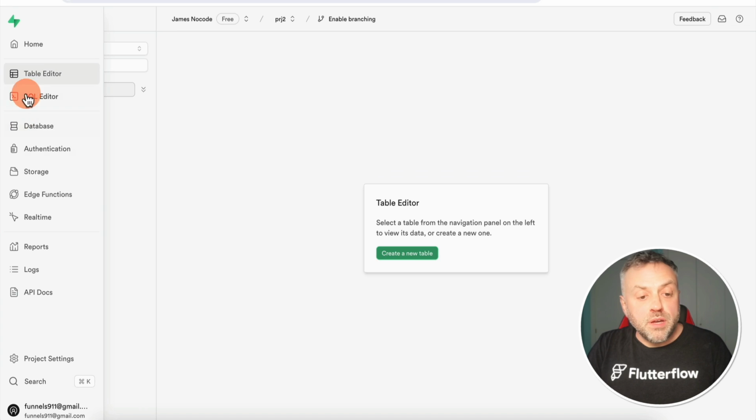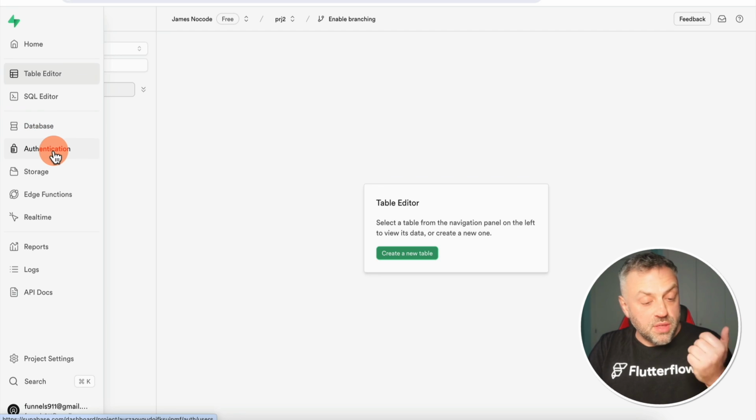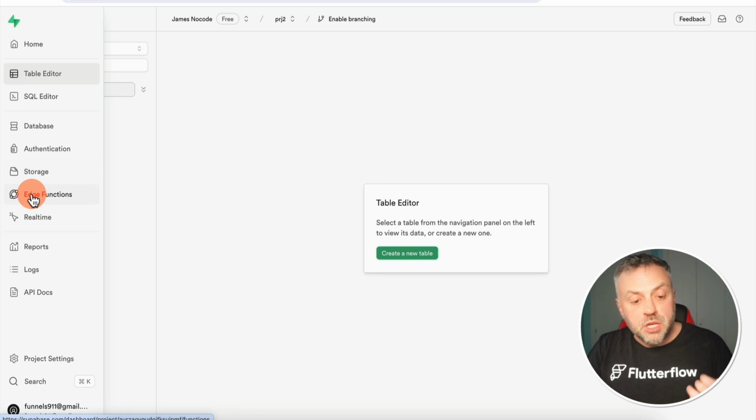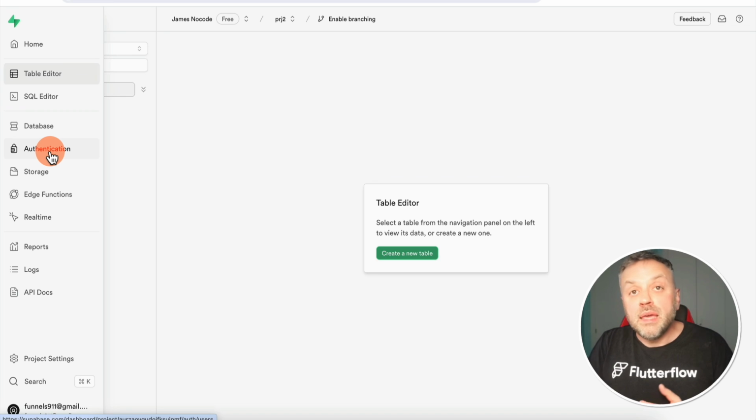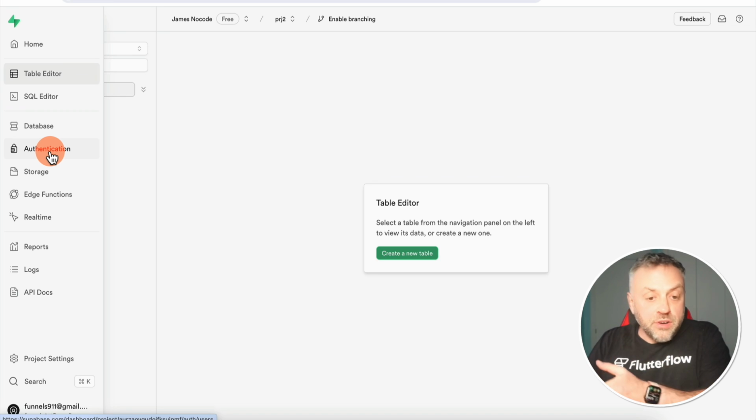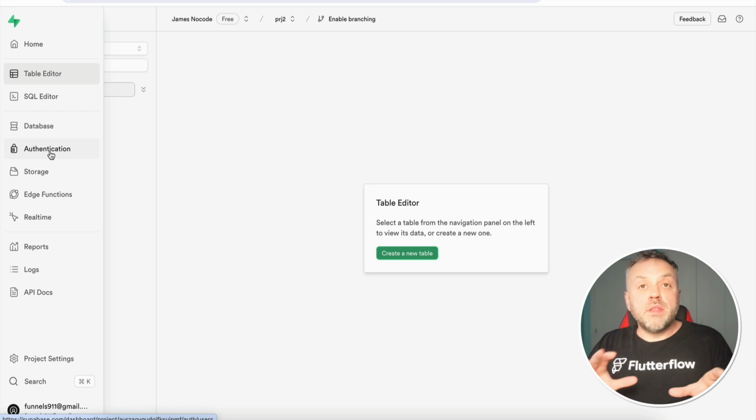And so if you head over here to this menu, you can see that yes, we have the table editor, we have a SQL editor, yes, we have a database, but we also have things like authentication, storage, edge functions, and real time. And this is awesome because chances are if you're going to be building an app, you need to lock that app and only allow certain people in, and you need to know who is the currently logged in person so that you can show different things based on who is currently logged in.